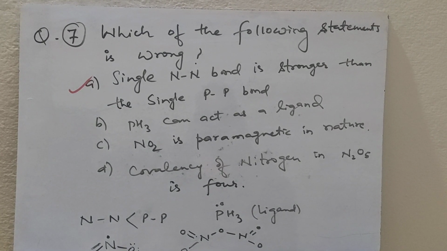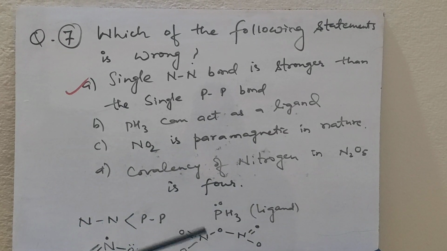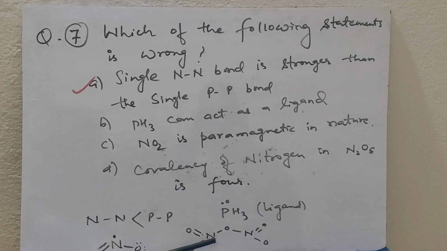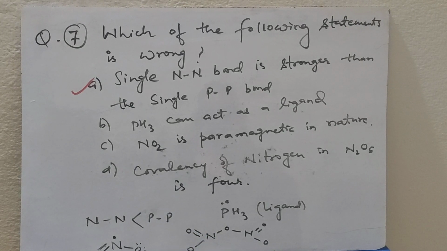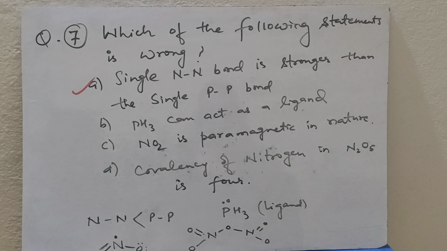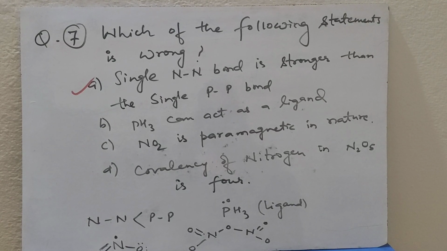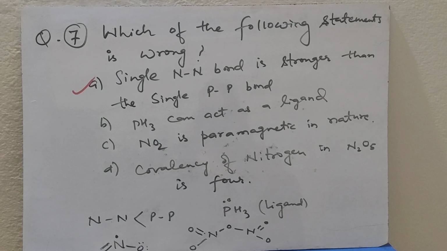Covalency of nitrogen in N2O5 is 4. It is also correct. If we see the structure of N2O5, around nitrogen there are 4 covalent bonds, so the total number of covalent bonds is the covalency. So all the statements are correct except the first. So the correct choice for question number 7 is A.